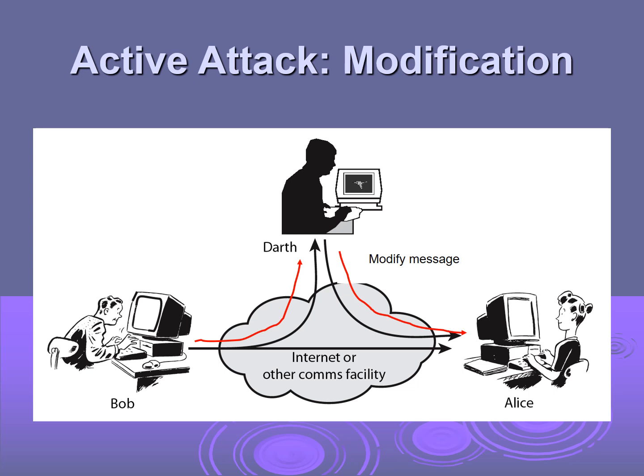So earlier it was a fabrication attack where he himself fabricates his own message and sends it to Alice. Now he modifies the message of Bob and sends it to Alice. Again, this is an active attack, which is a modification.